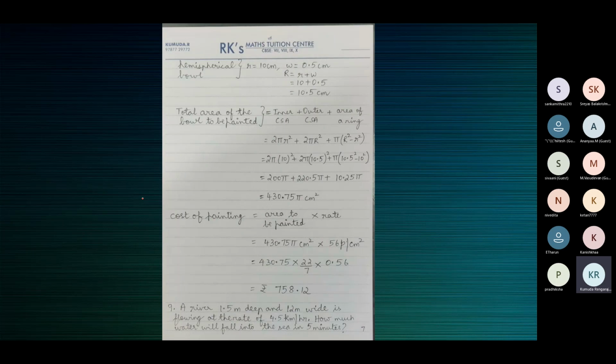As it is, 10.5 is a decimal value. You can also convert 10.5 to a fraction. 105 by 10 simplifies to 21 by 2.